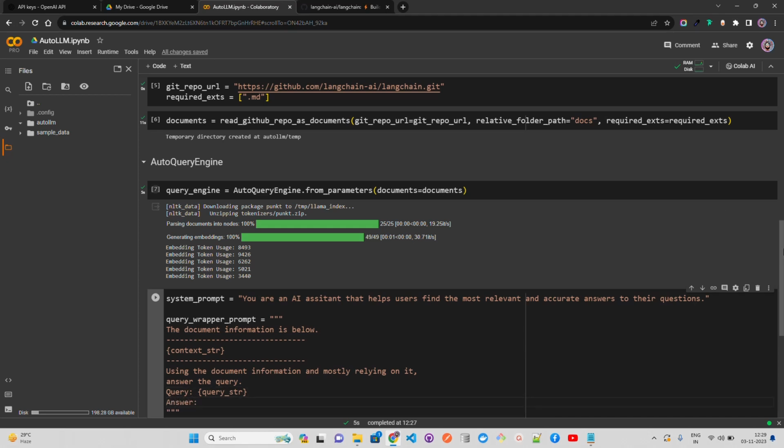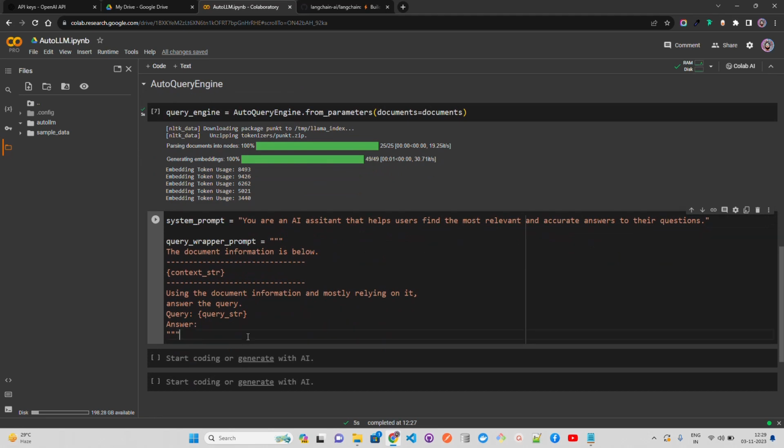Okay, now this is your query wrapper prompt. Let's just run it. It also has a very good feature that comes by default, called enable cost calculator. That will keep track of your token count. Probably they will be using tiktoken or whatever in the backend. So enable cost calculator equals true. That's also something you can do out here.